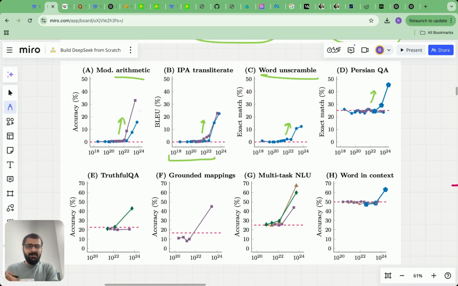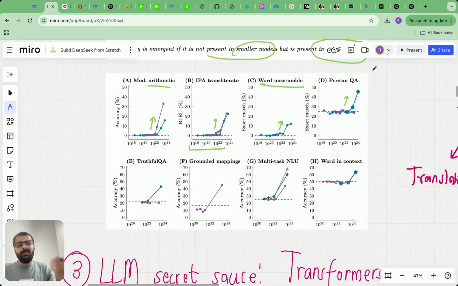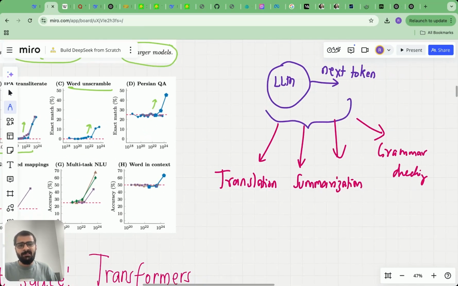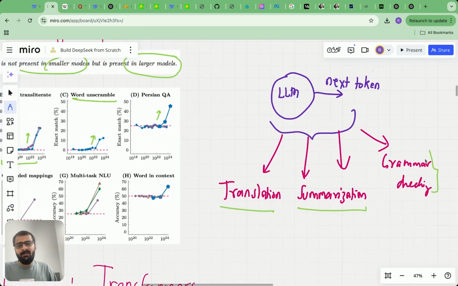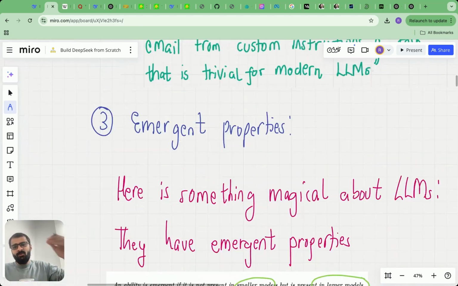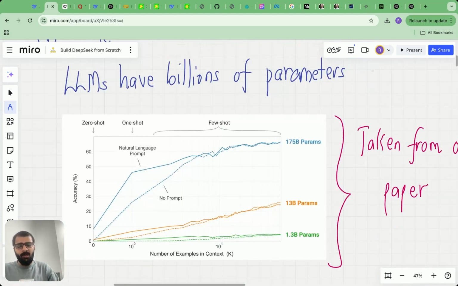Although the model is trained simply on the next token prediction task, as the size of the LLM goes on increasing, after a specific size, the model shows these wonderful properties like translation, summarization, grammar checking, etc. And that's why we are in a race to build larger and larger models.